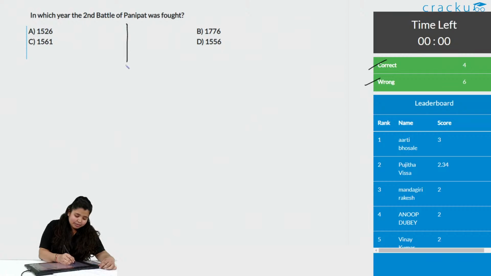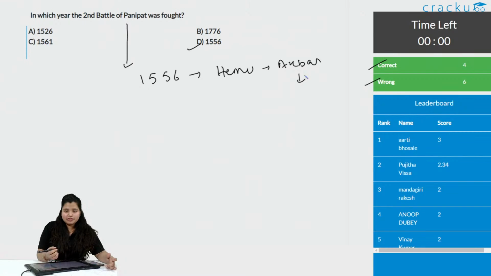Okay, the second battle of Panipat, really easy. We all know it. It is 1556. Option D is the correct answer. And this was between Hemu and Akbar. Akbar was very small at that time, so he was under Bairam Khan. When was the first battle of Panipat?